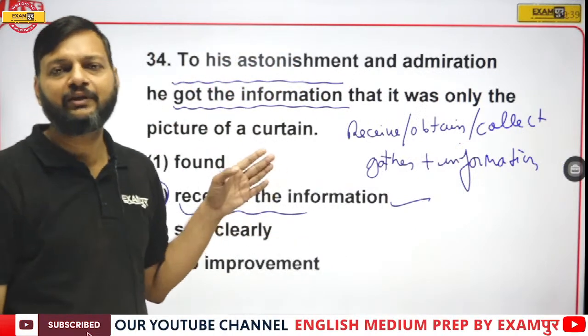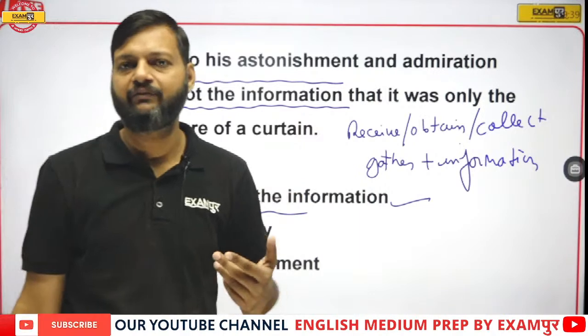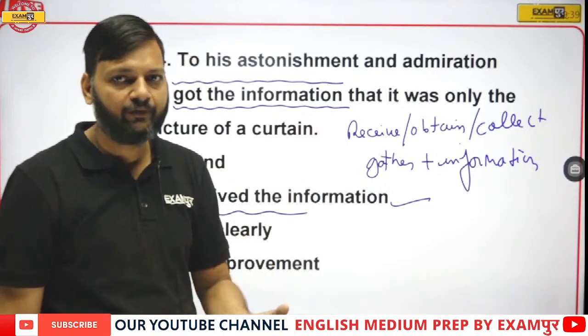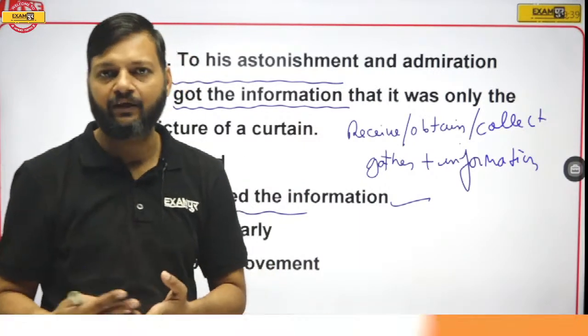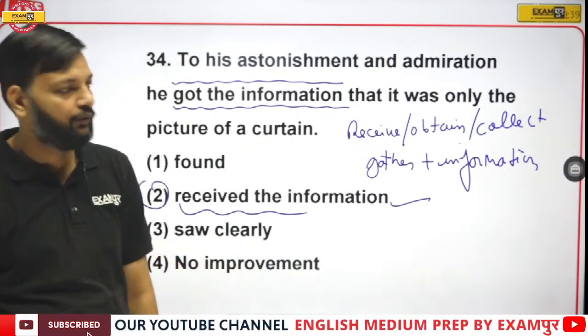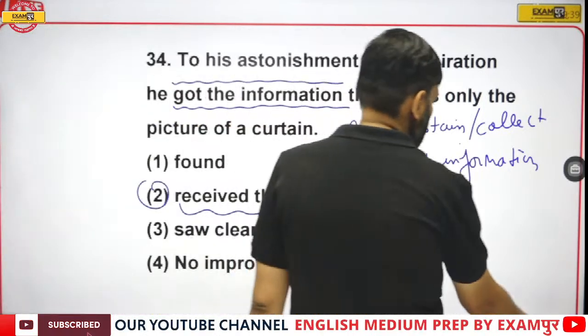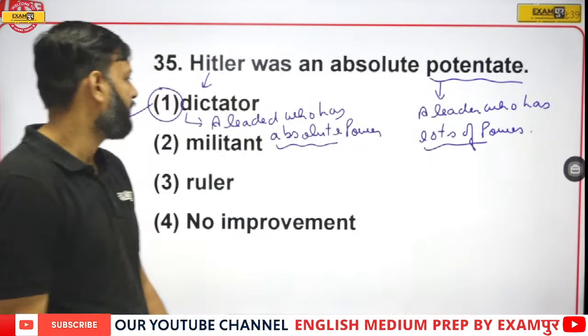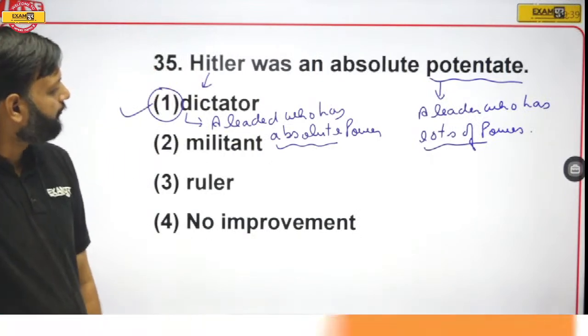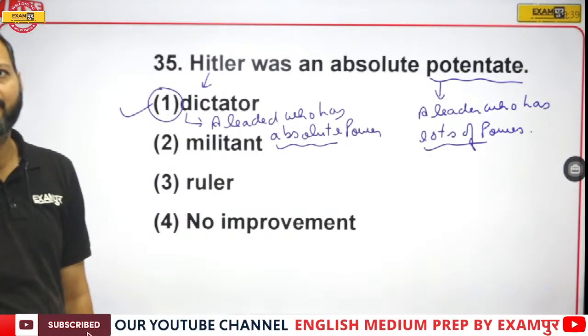These words can be used with information. We do not use find, or we do not use get with the word information. So here dictator is the right answer.